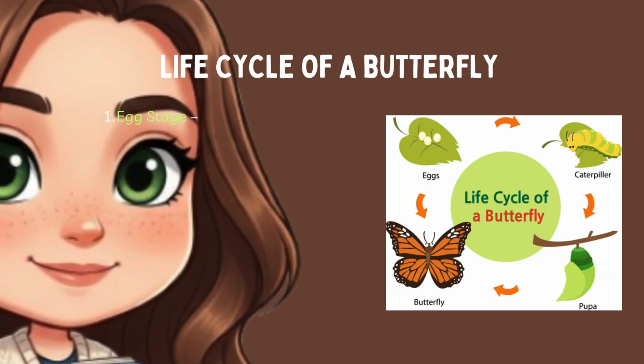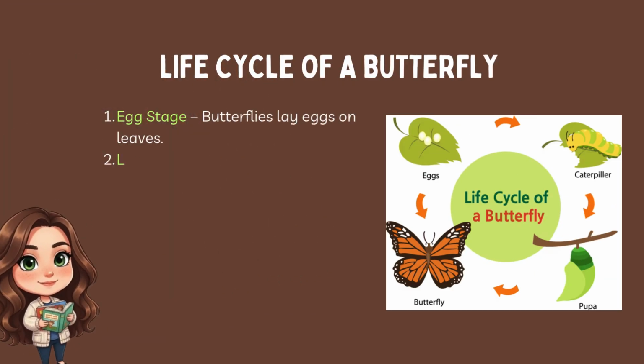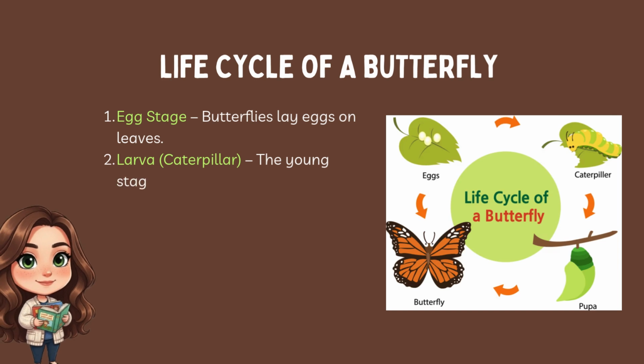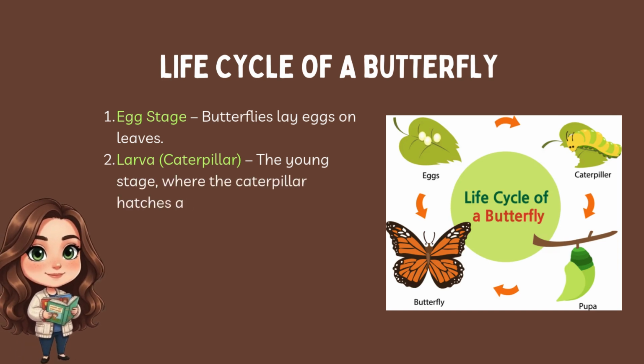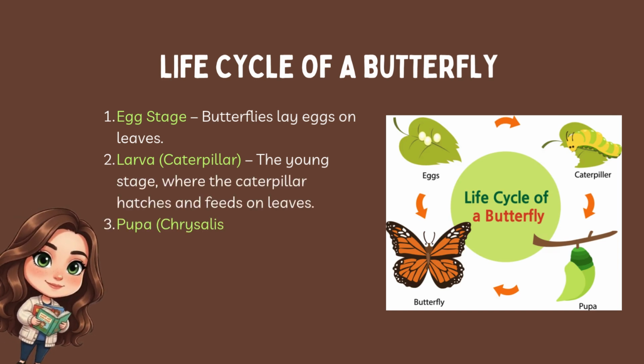Life cycle of a butterfly. Egg stage, butterflies lay eggs on leaves. Larva, caterpillar, the young stage, where the caterpillar hatches and feeds on leaves.